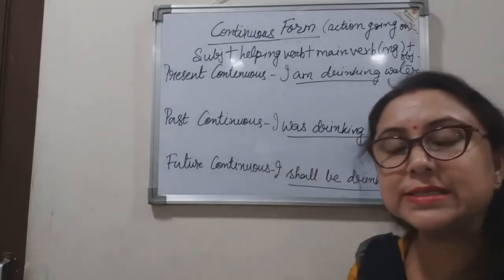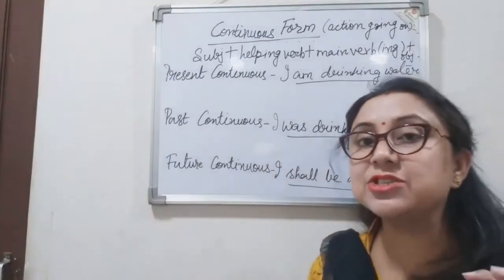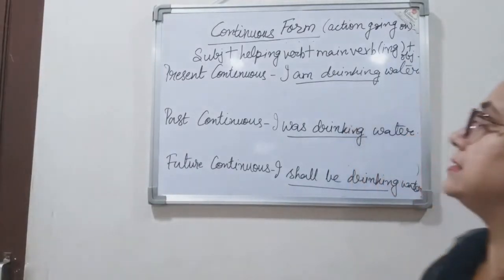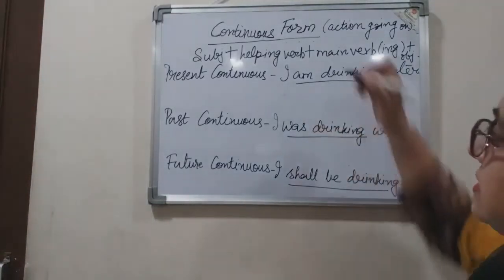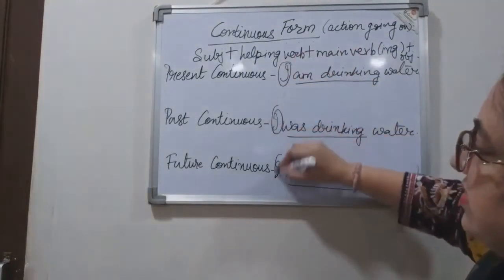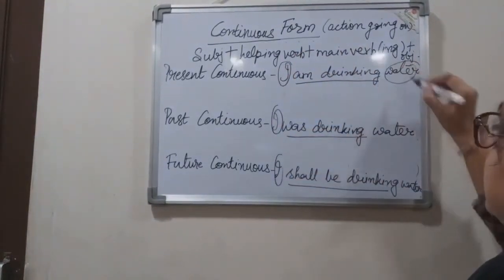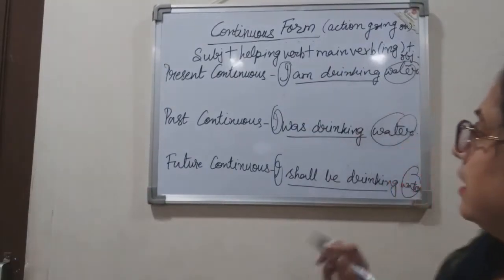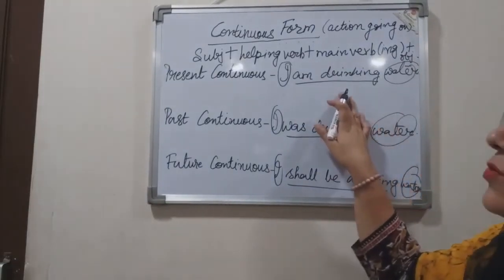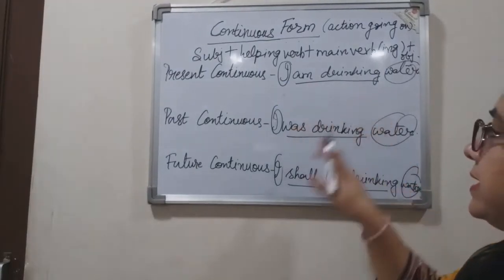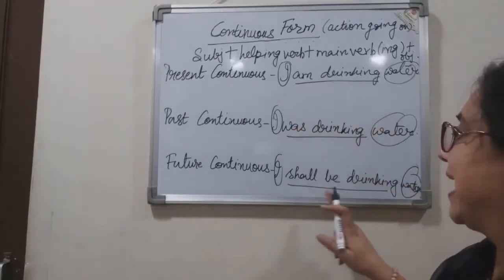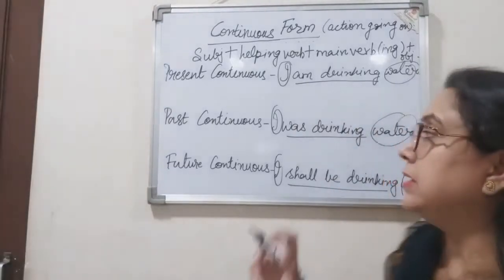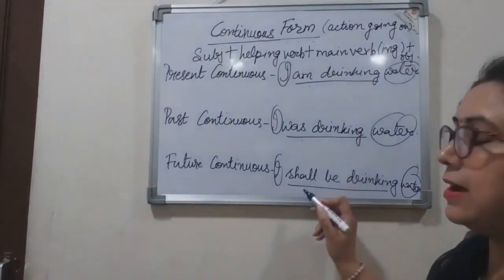So what do we see? What is the basic structure of these sentences? We see that the subject is not changing anywhere. The object, that is water, is also not changing anywhere. Now let us talk about the verb part: am drinking, was drinking, shall be drinking. So in this tense form, the helping verbs are there.